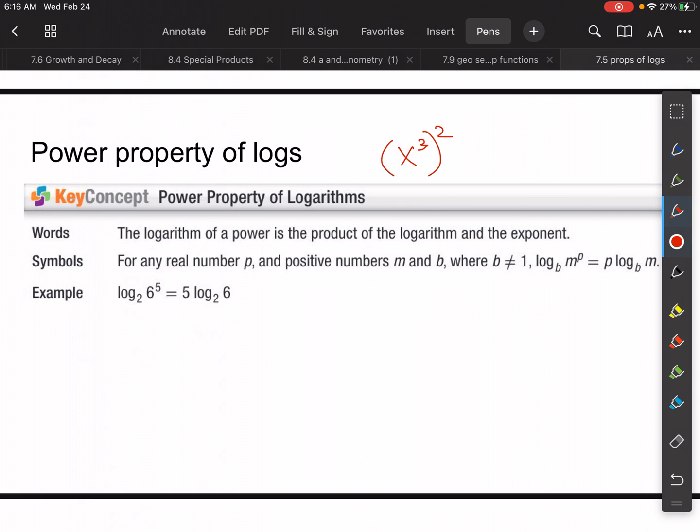If I have log base 2 of 6 to the 5th, what I can do is take that power and multiply it by the logarithm. So log base 2 of 6 to the 5th is the same thing as 5 times log base 2 of 6. We move the 5 out front just so we don't get confused, right? We don't want to put that 5 out in the back because it might look like a 65 or something else, so we put the 5 out front. Okay.